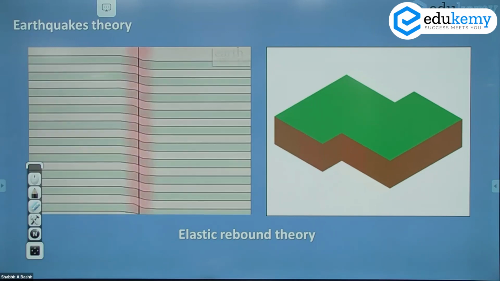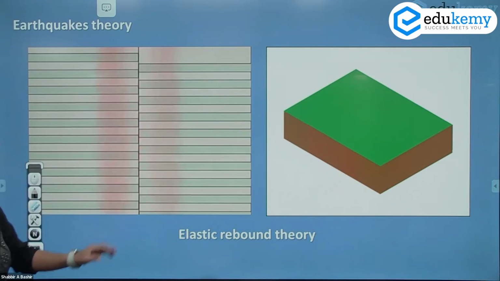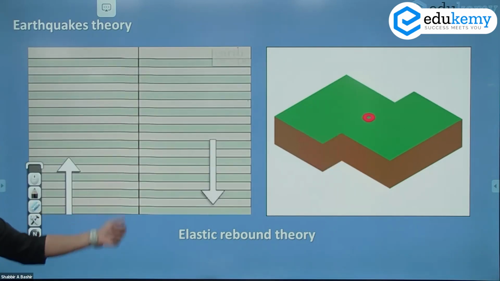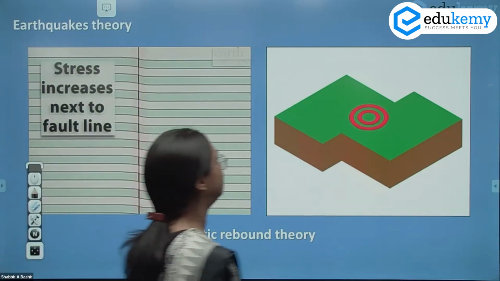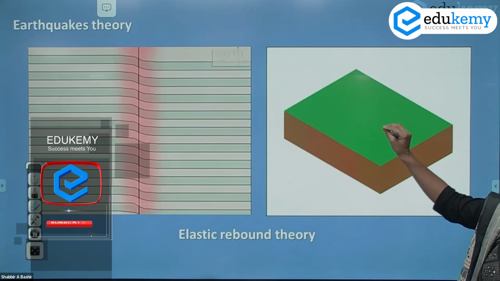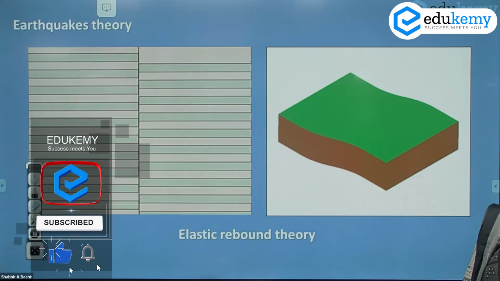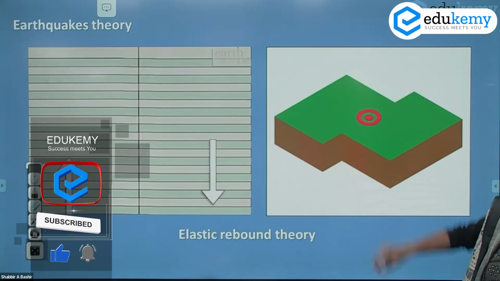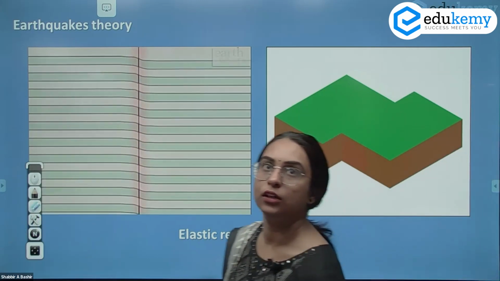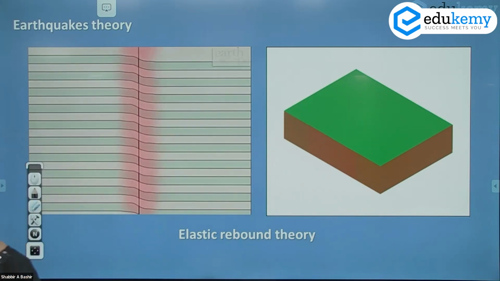He says that there are faults. Along the faults, there are stresses that are witnessed by the rocks. Up to a certain point, the rocks are stable and they can bear the stresses, but beyond a point, the rocks will break. As the rock breaks, there will be seismicity, there will be earthquake waves that will be recorded.